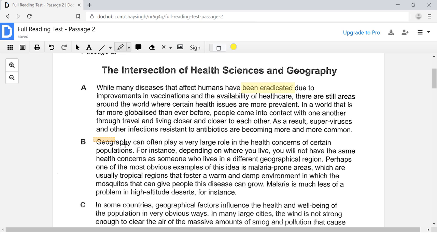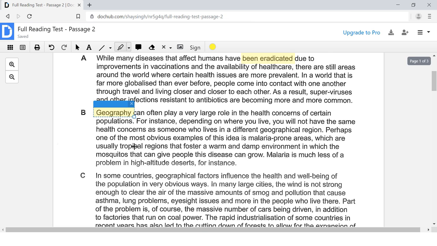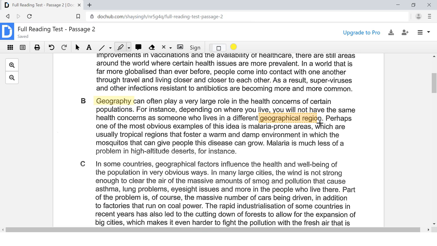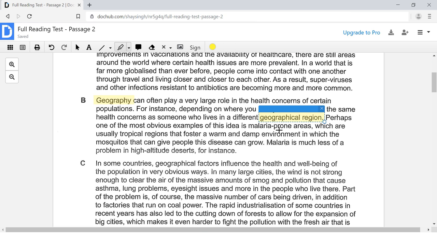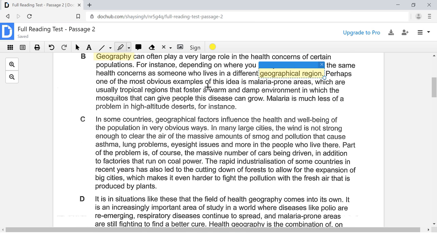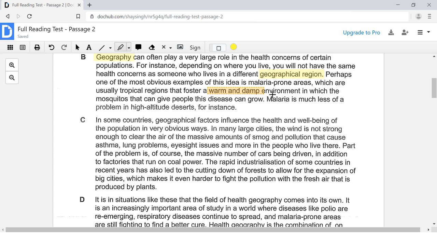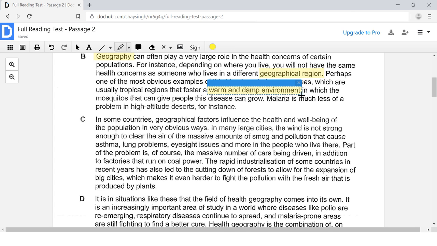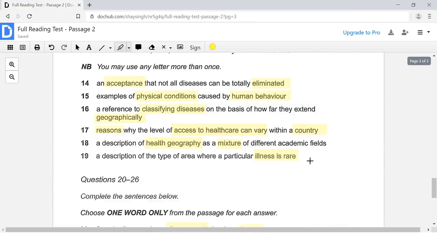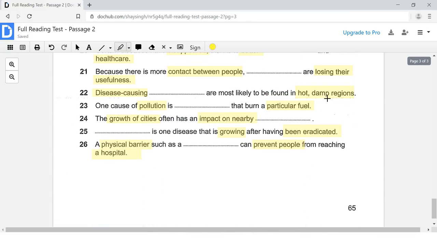Here it's talking about geography. Remember, we had something about that. Geographical region. There we go. Warm and damp environment. What is that synonym language for? Warm and damp environment is synonym language for this part right here.